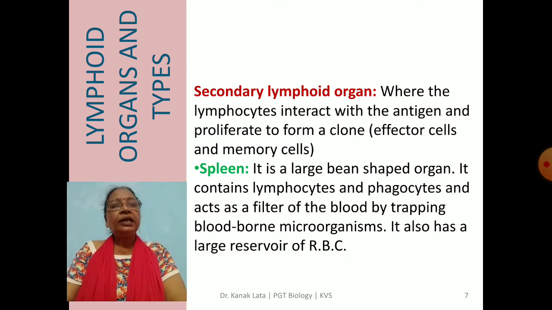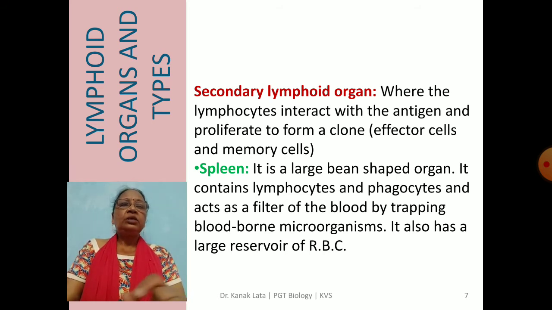Next is secondary lymphoid organ. So secondary lymphoid organs are those where lymphocytes interact with antigen and proliferate to form a clone, that is effector cells and memory cells. So what are secondary lymphoid organs?